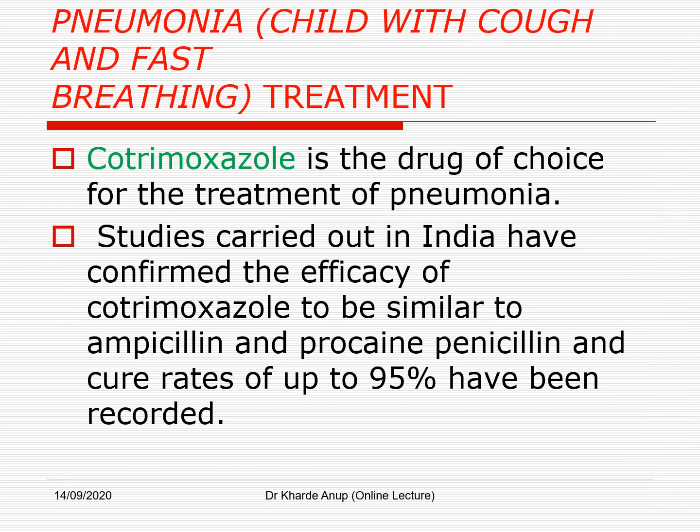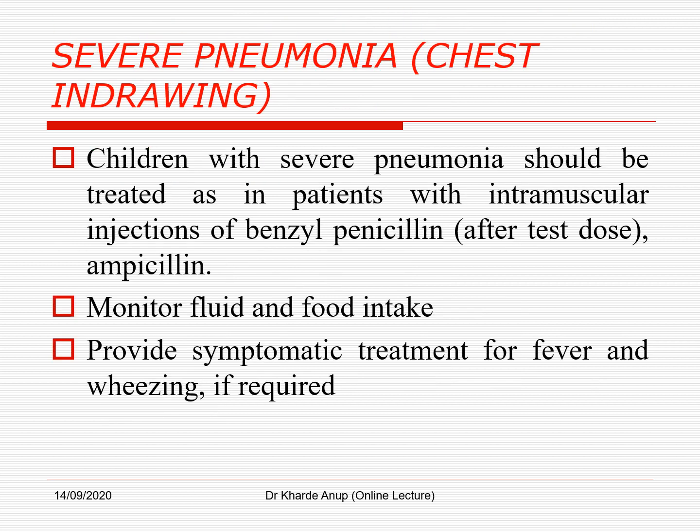So what is the drug of choice for pneumonia? For the child with only cough and fast breathing, it is cotrimoxazole, because studies carried out in India have confirmed that the efficacy of cotrimoxazole is similar to ampicillin and procaine penicillin. So the drug of choice for non-severe pneumonia is cotrimoxazole.